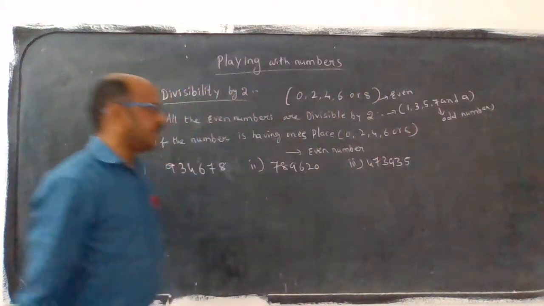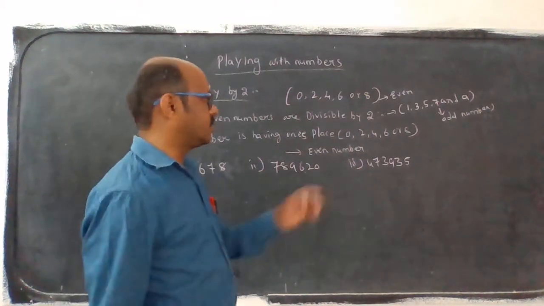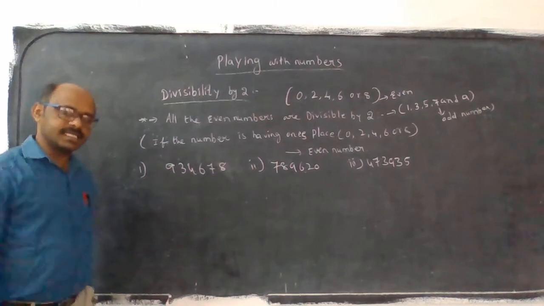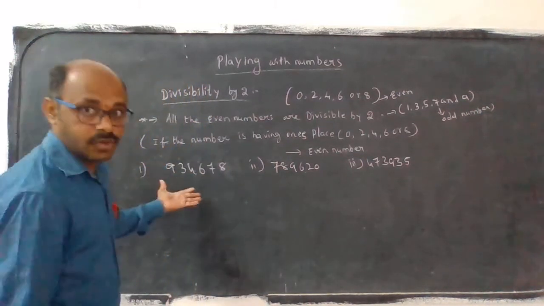The ones place has 1, 3, 5, 9, 7 and 9. Those are in the ones place, which means those are the odd numbers. Here we are only discussing even numbers and odd numbers. The topic is different. Now we will come to the point.